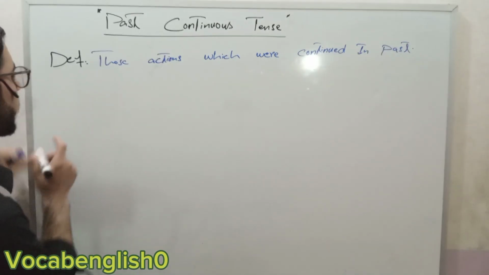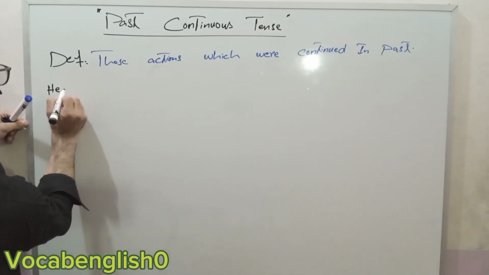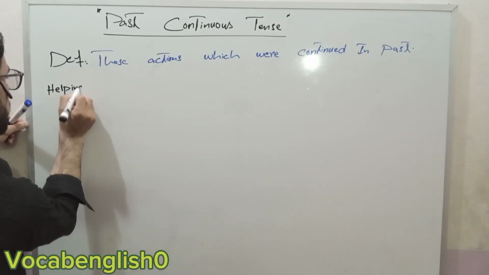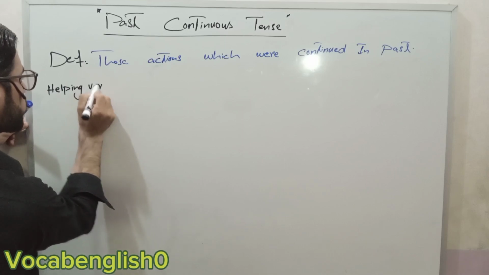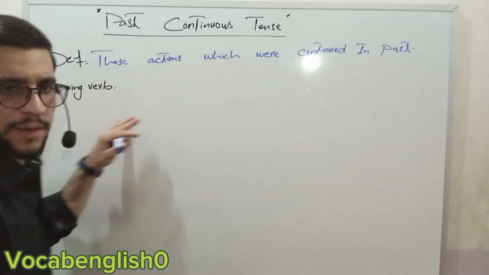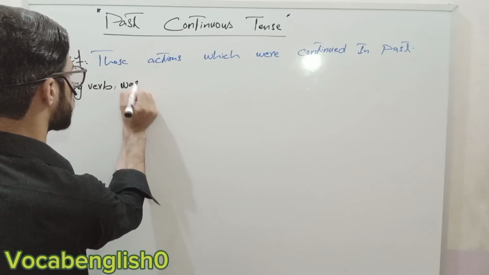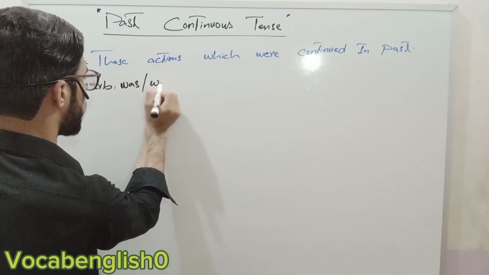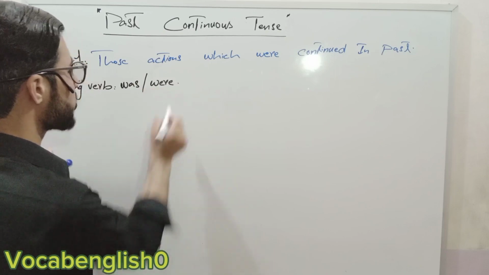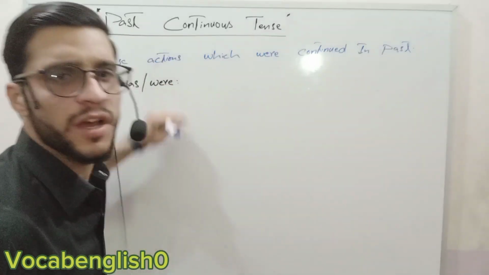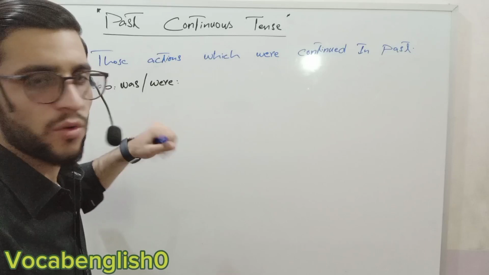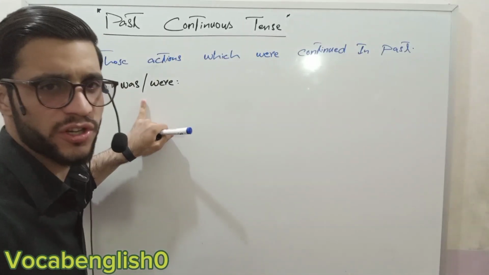After that, the helping verb is there. What is the helping verb? Was and were. Was and were is the helping verb of past continuous tense.